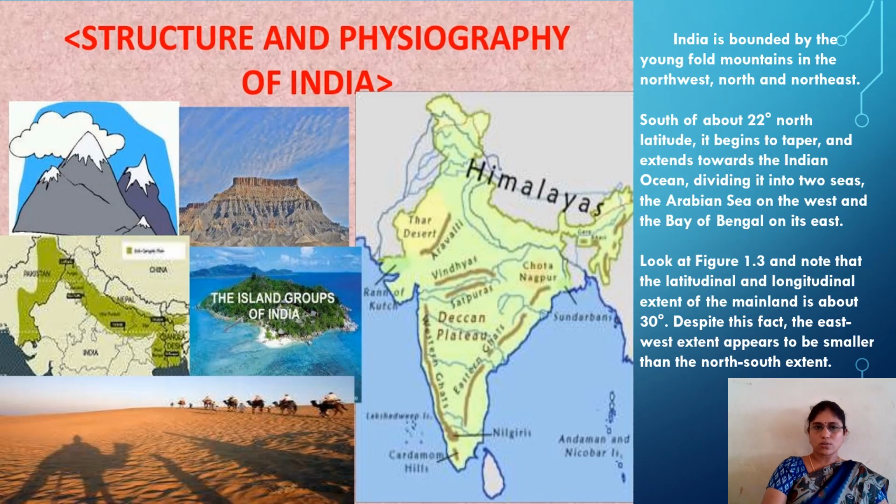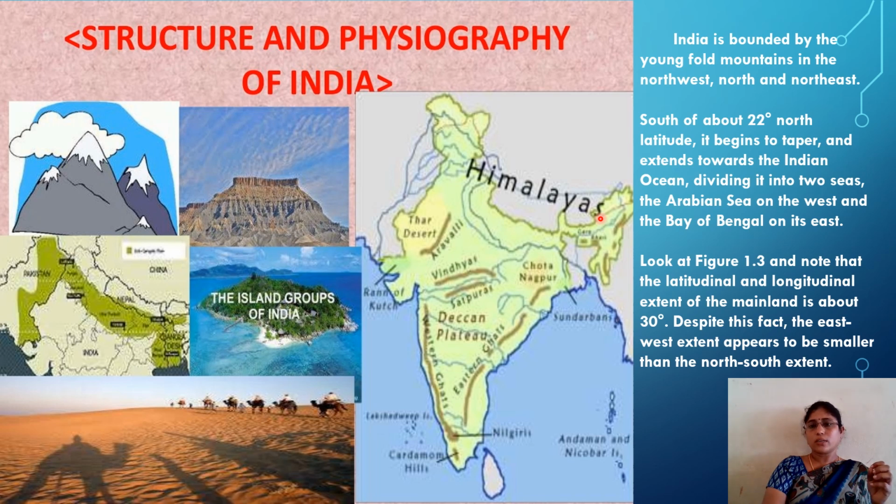What is the structure and physiography of India? India is bounded by the young fold mountains in the northwest. Look here, from here to here, our Himalayas are stretched. In the northwest, north and west direction, and here north and northeast. From northwest to north up to east and northeast, this entire part is stretched with the Himalayas, young folded mountains.